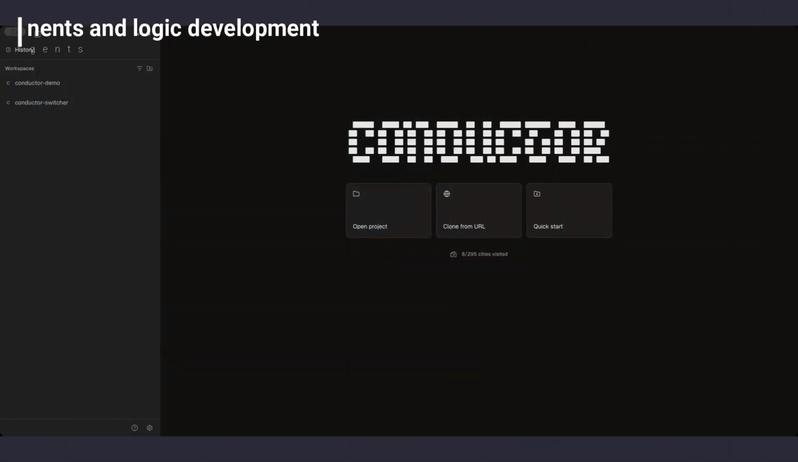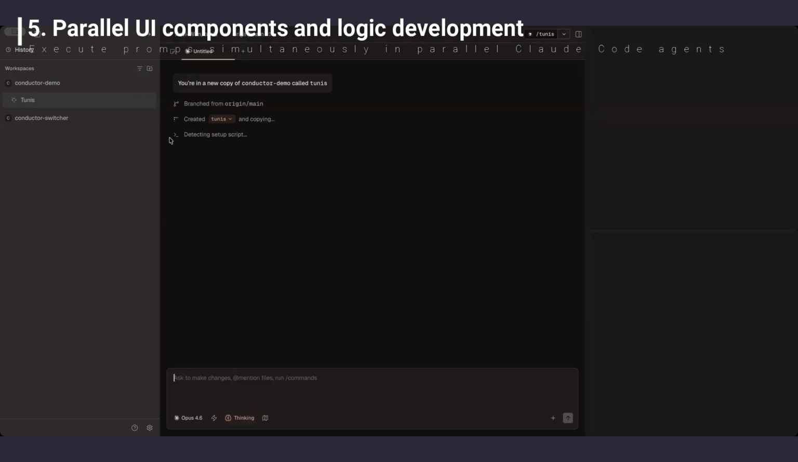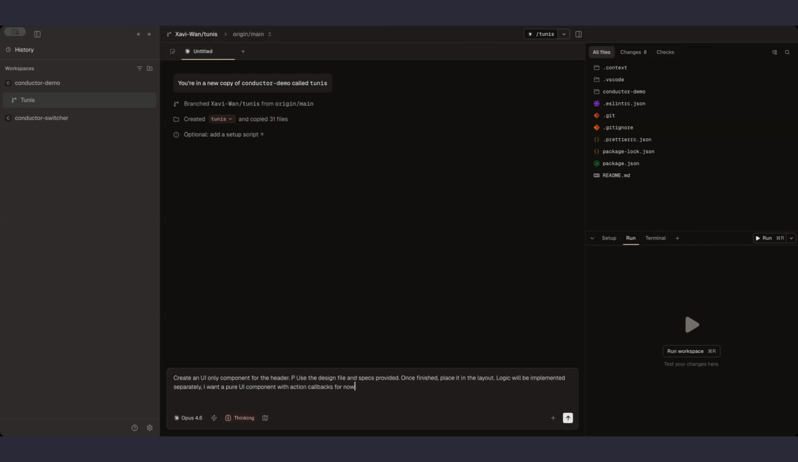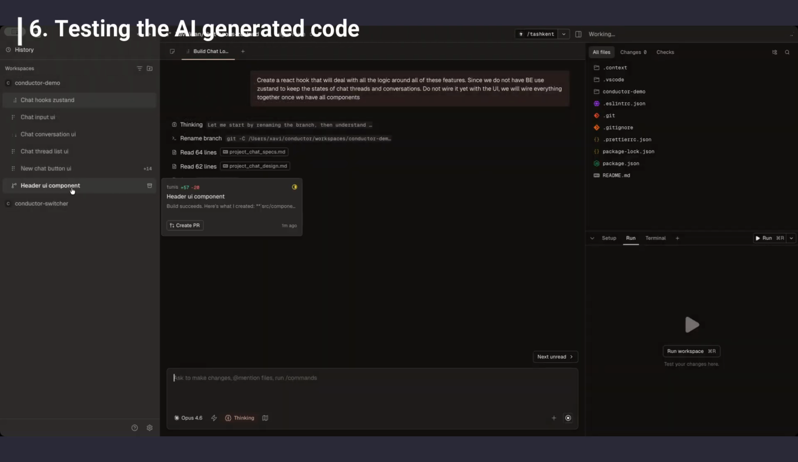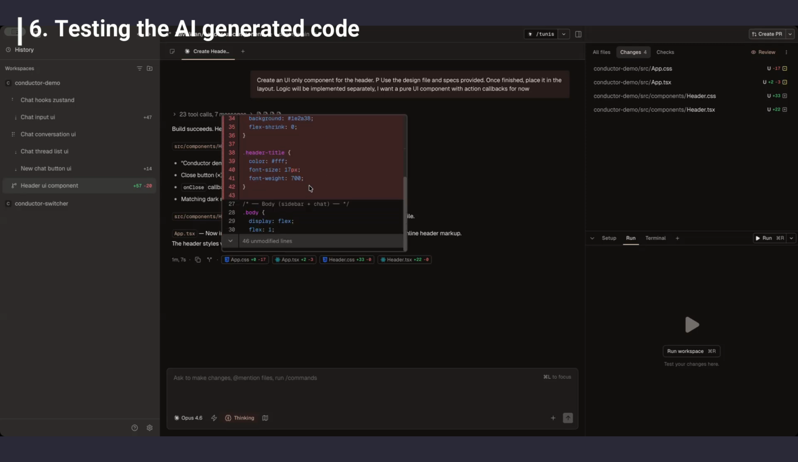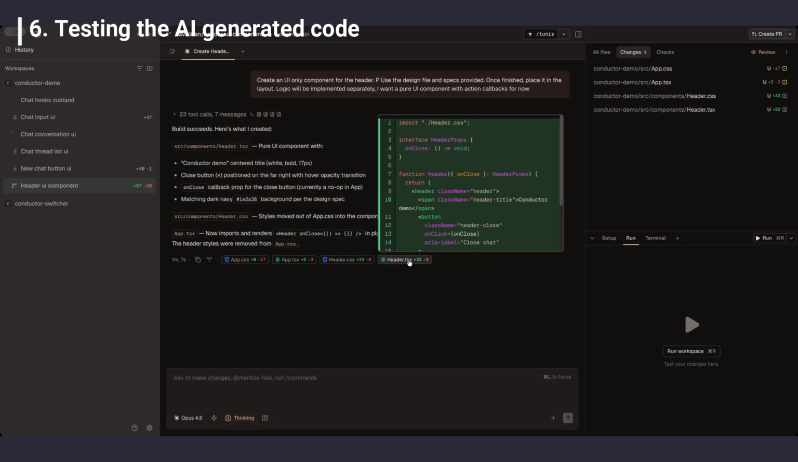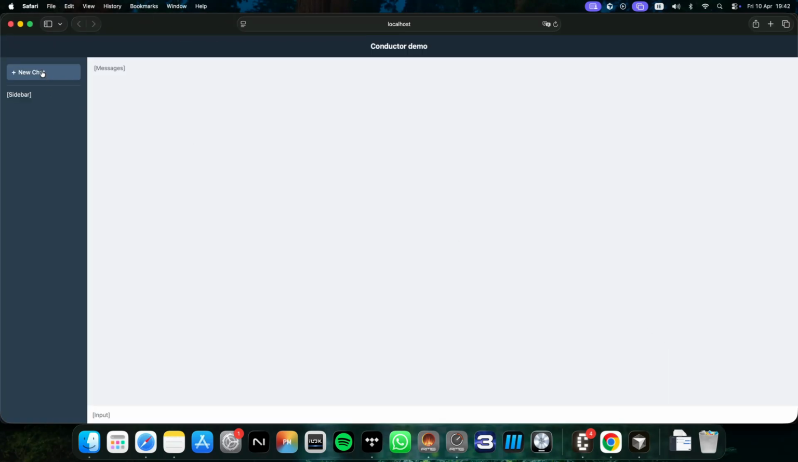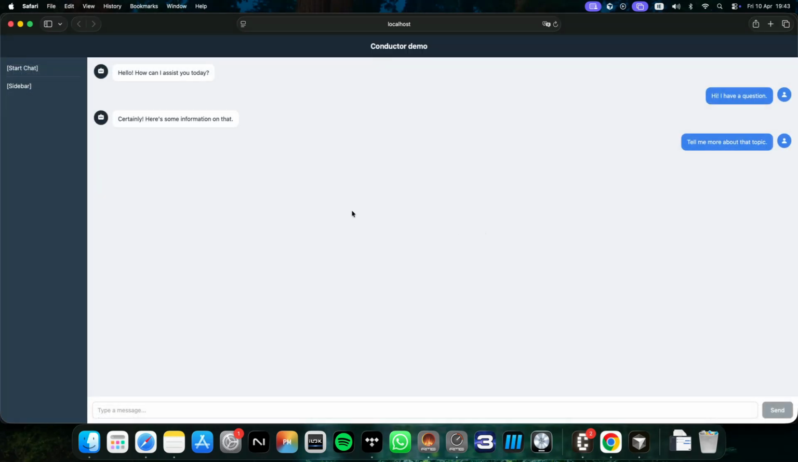place. Once the layout is ready, we will create workspaces for each task and ask the AI agents to build specific pure UI components based on the specs and designs that Conductor memorized. Those agents will generate the code in parallel, and as soon as they finish, we can review their output by reviewing the generated code and by running each workspace independently. If we are happy, we create a PR for that workspace and move on to the next one.